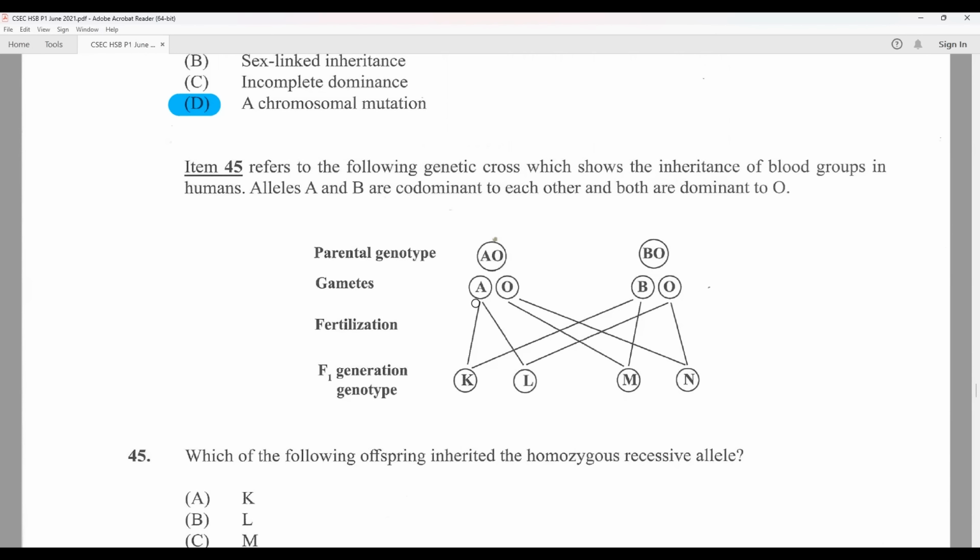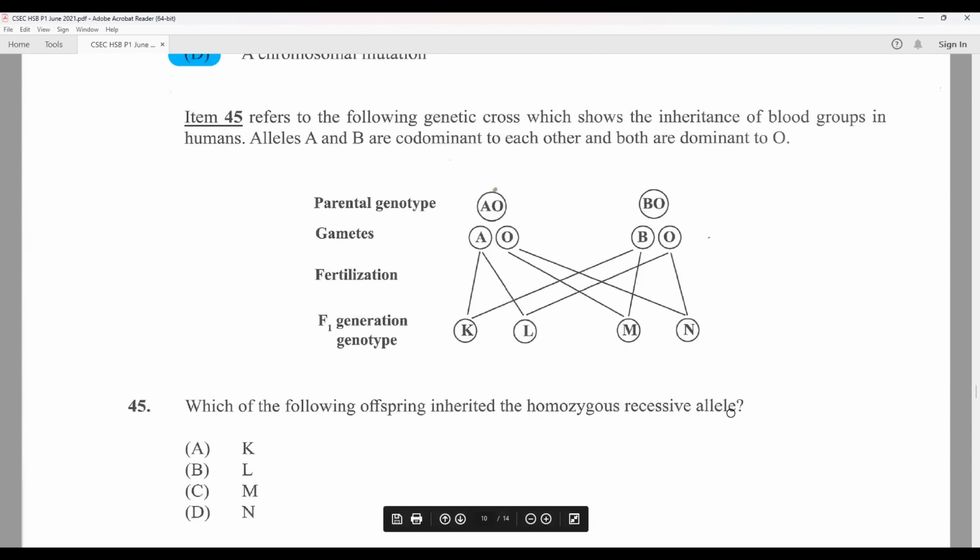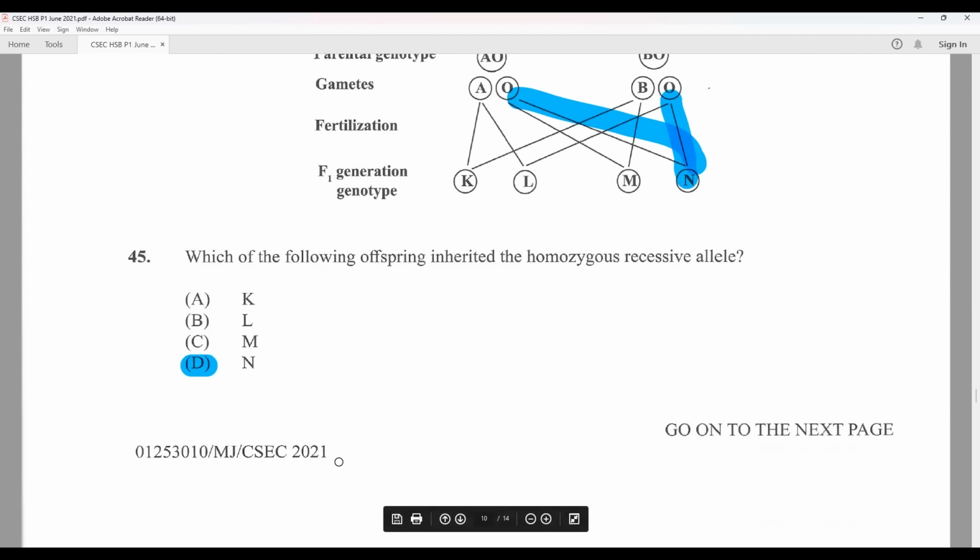Item 45 refers to the following genetic cross, which shows the inheritance of blood groups in humans. Alleles A and B are codominant to each other, and both are dominant to O. Which of the following offspring inherited the homozygous recessive allele? Now all you have to do is follow the O cross, which runs here. N. N will be our answer.